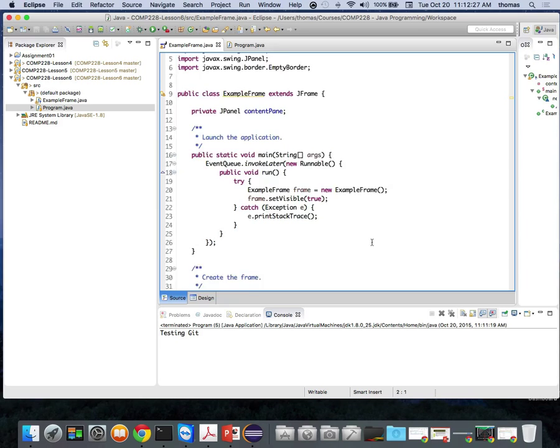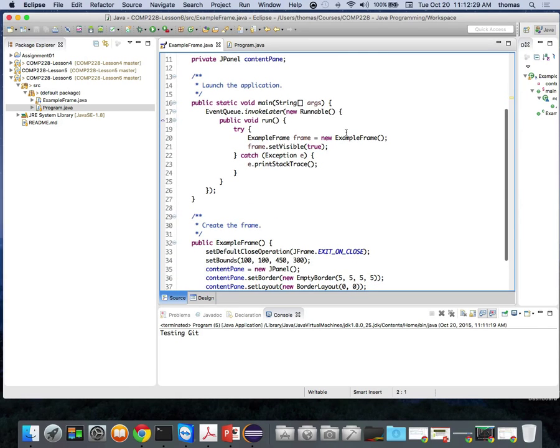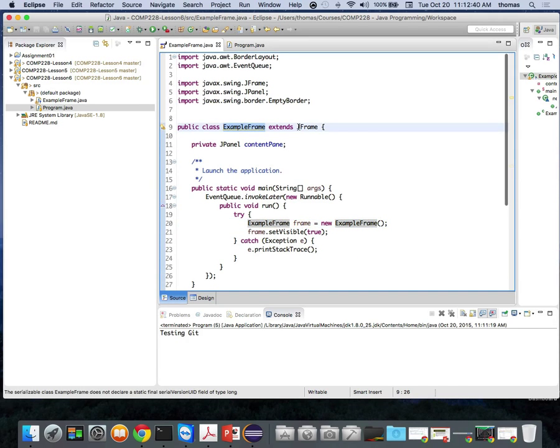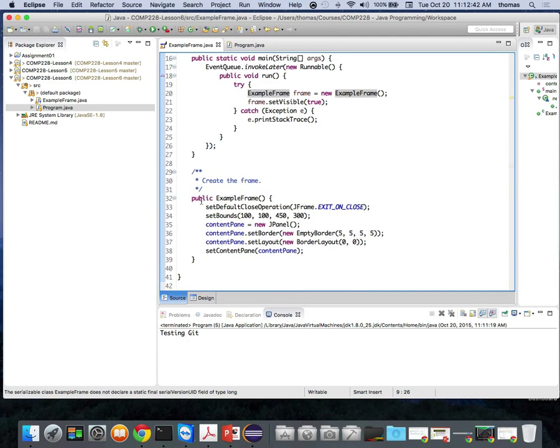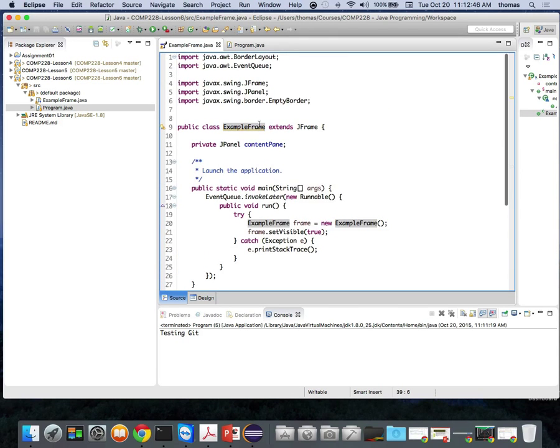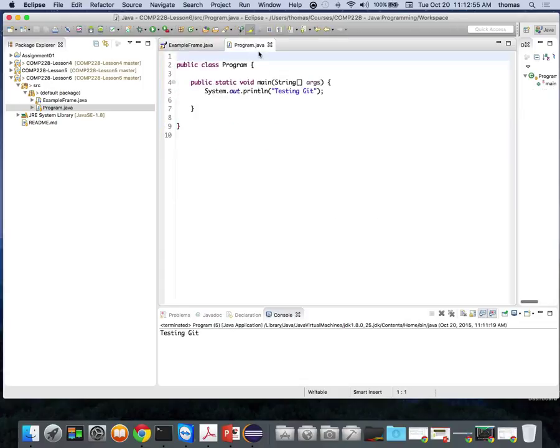Because remember, when I instantiate an object, right? If I say my new frame, here's my frame. This is interesting. My new frame is a new of type example frame. And if you notice example frame, here's my example frame. I have a constructor. This is the method that I'm using here. It's just a constructor, right, of the example frame class, right? And that's being invoked by itself. So how do I kill this piece but still invoke it from my program.java class?